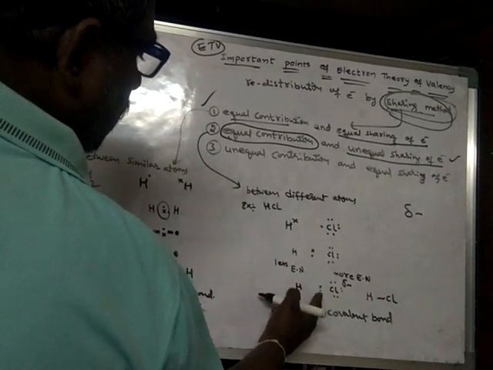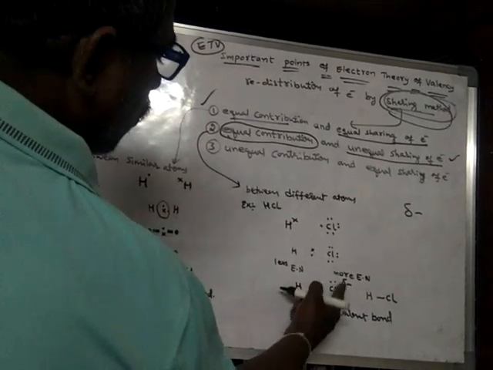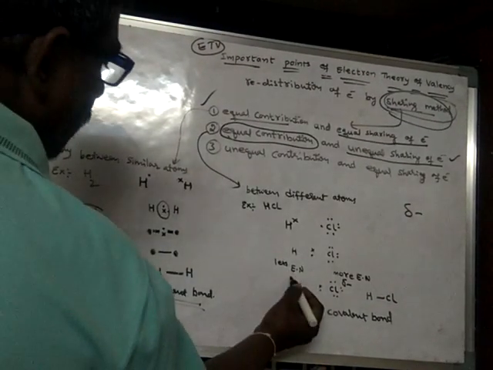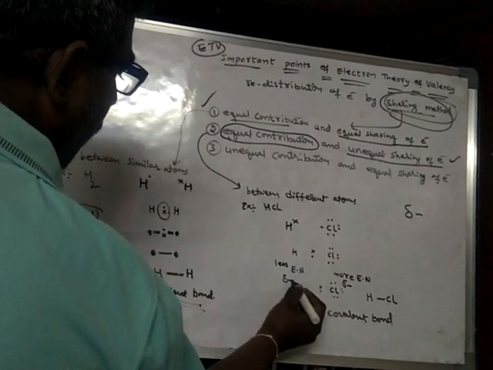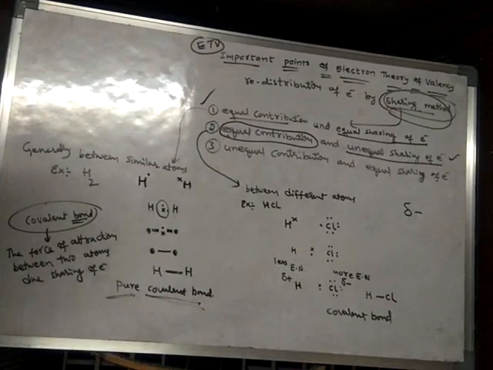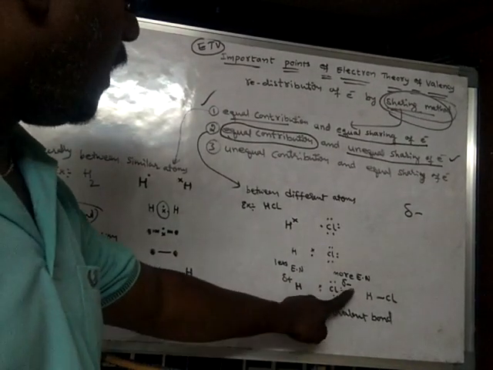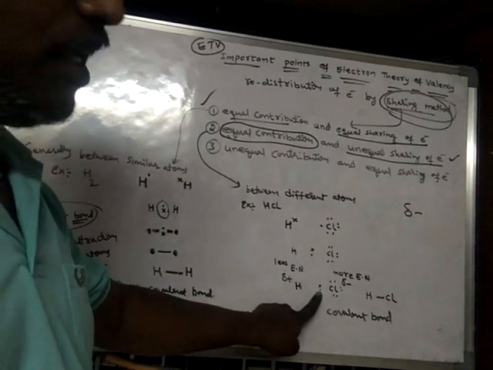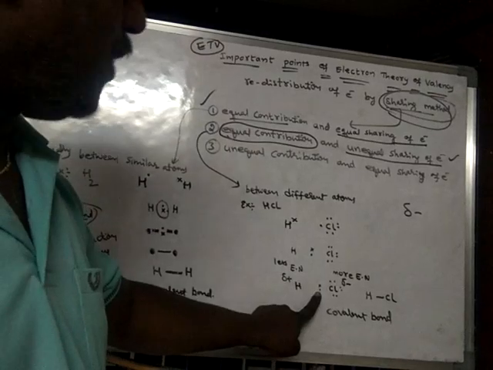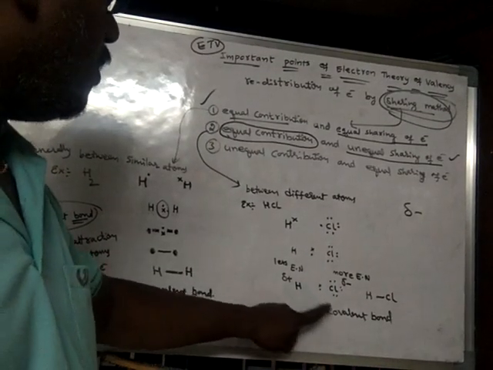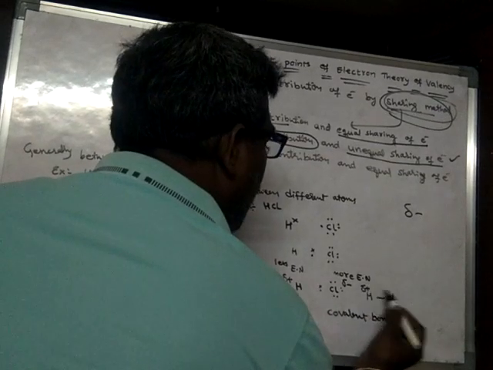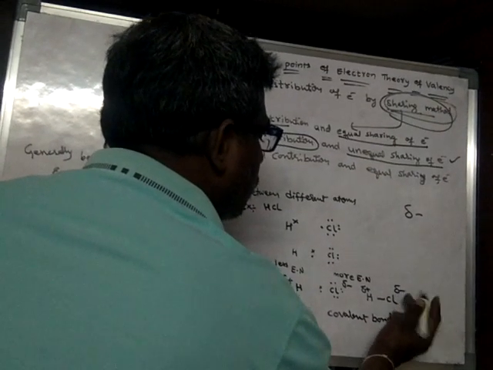Because of this, the negative charge, the electrons, will move towards chlorine. Hydrogen gets a partial positive charge, and chlorine will get a partial negative charge, due to unequal sharing. So as a result, what is happening? Towards this end there is a partial positive end, and this is the partial negative end.